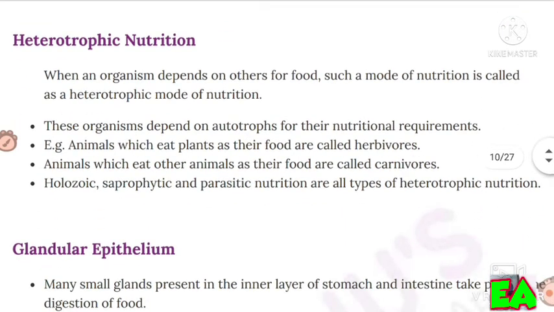Heterotrophic nutrition. When an organism depends on others for food, such a mode of nutrition is called a heterotrophic mode of nutrition. These organisms depend on autotrophs for their nutritional requirements. For example, animals which eat plants as their food are called herbivores. Animals which eat other animals as their food are called carnivores. Holozoic, saprophytic and parasitic nutrition are all types of heterotrophic nutrition.